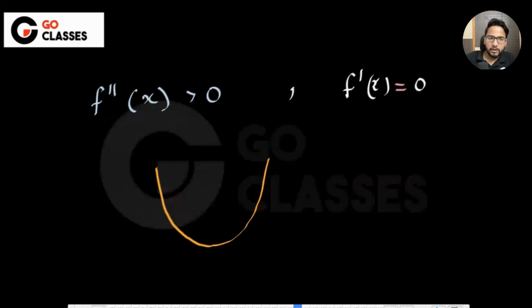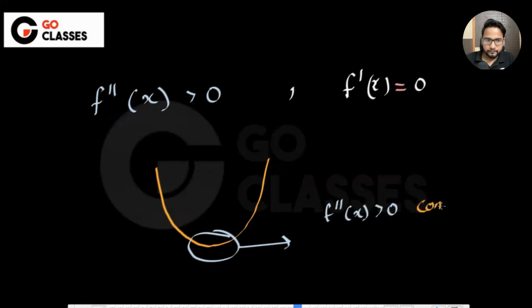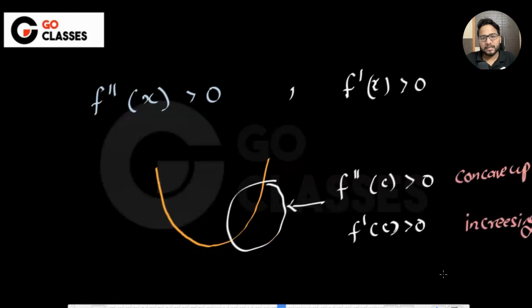f dash x is equal to 0. Then you are saying it is concave up, f double dash x is greater than 0. And this f dash c, let me write c. So f double dash c is greater than 0 and f dash c is equal to 0, which means it is actually this point, right? Have you understood? Neither increasing nor decreasing. It is actually stationary.